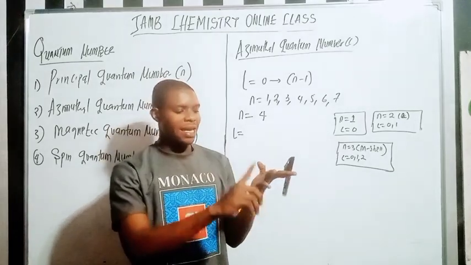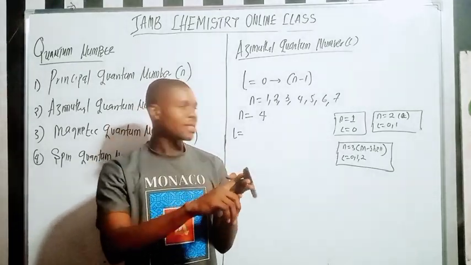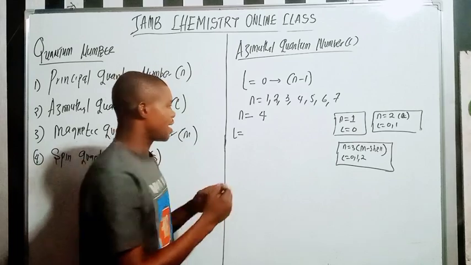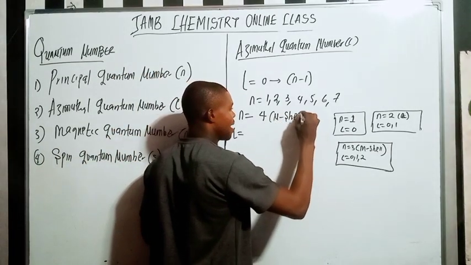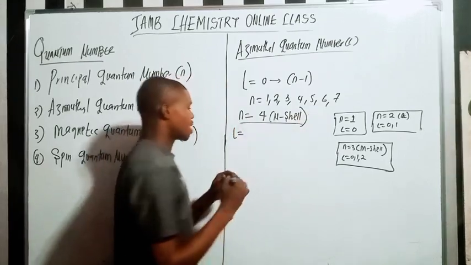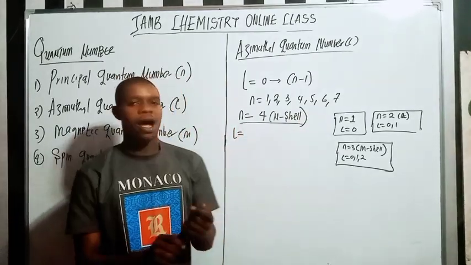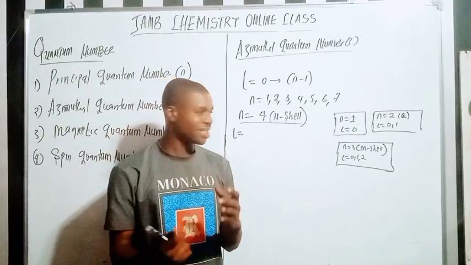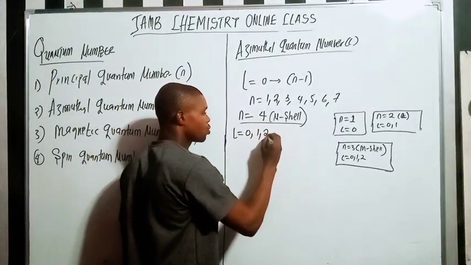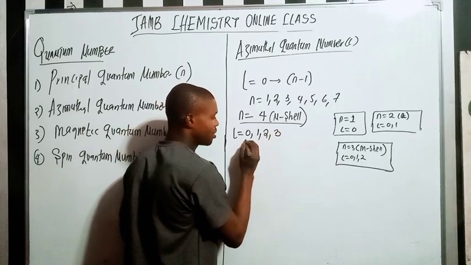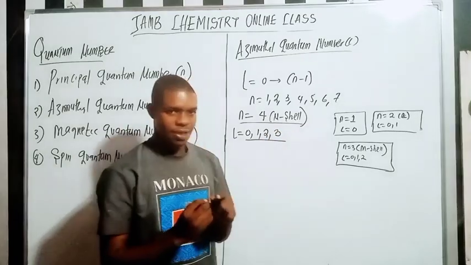Remember, K, L, M, N, right? I'm talking about the N shell here. What are my azimuthal quantum numbers? It's very easy here. It's going to be 0, 1, 2, and 3. Do you understand?